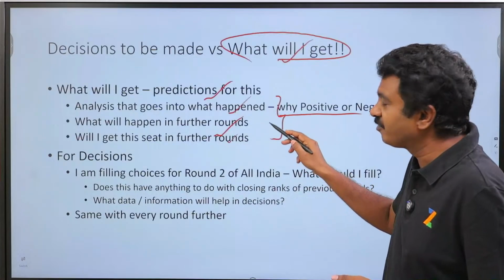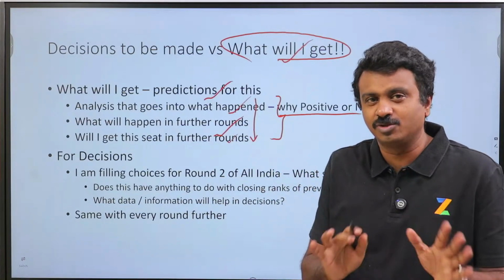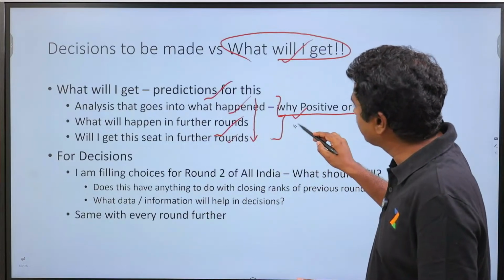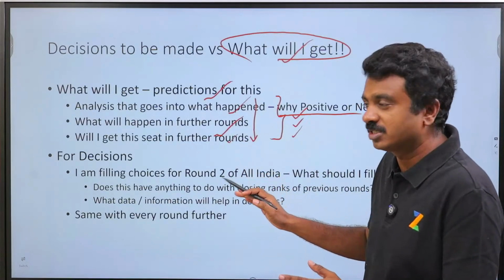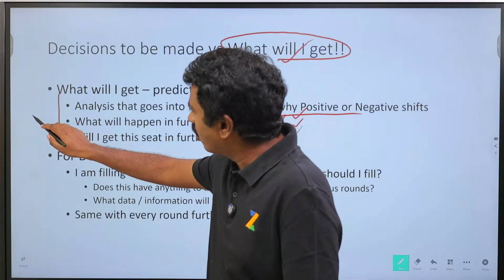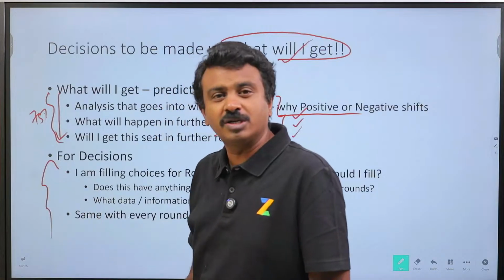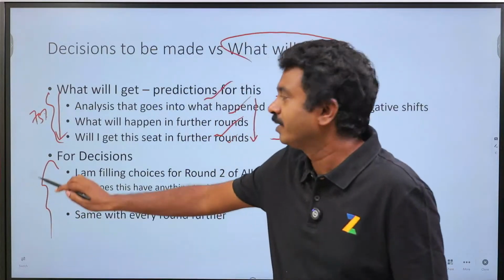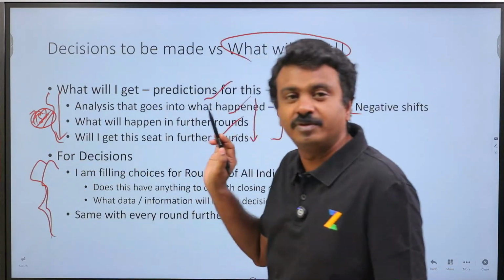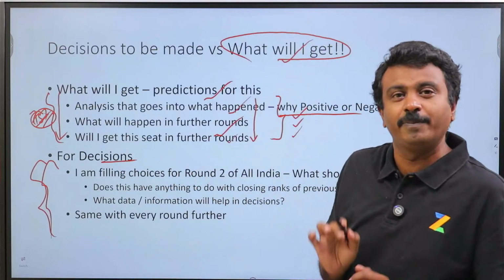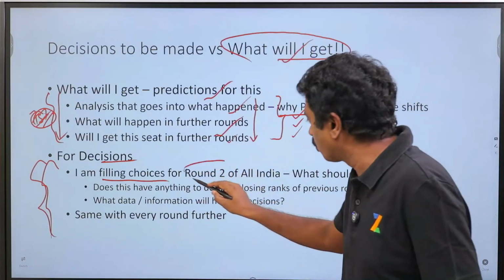But all these, if you look at data, analyze everything, all these will culminate to what choices you make. Basically, you have a lot of queries like will I get it in round 3, etc. Those will satisfy your curiosity, but you spend a lot of time, 70-75% time on what I will get, and miss out on what choices you are going to fill and looking at the rules. This time is not going to impact anything. The time spent on decisions is going to impact the later rounds, correct? So here I am filling choices for round 2 of All India counselling.